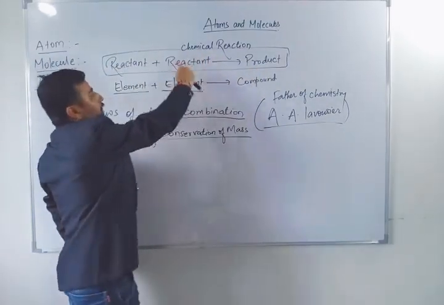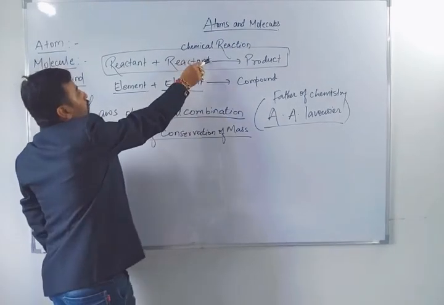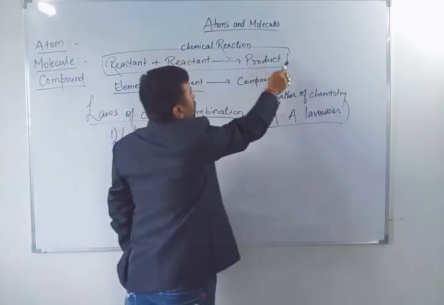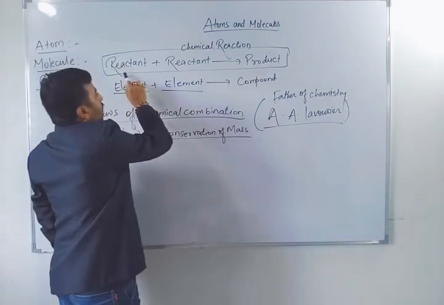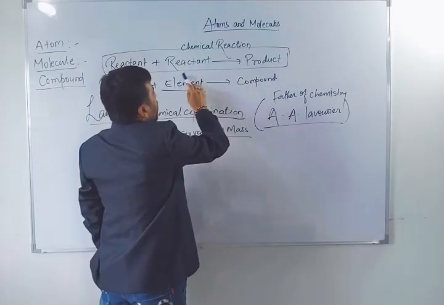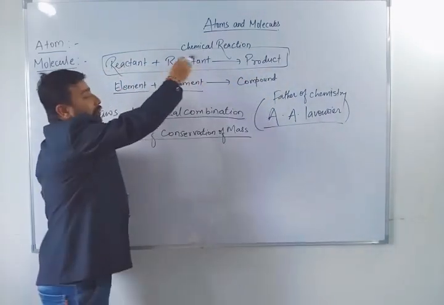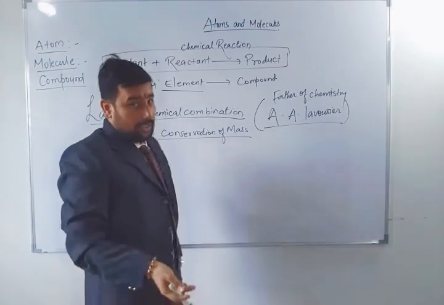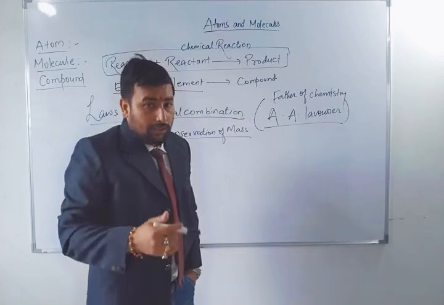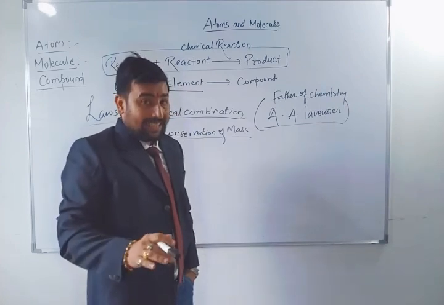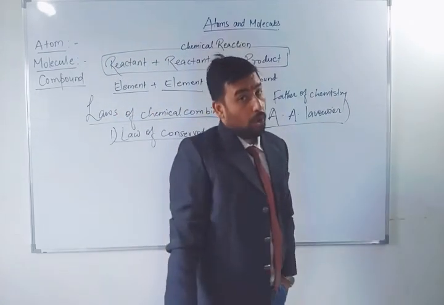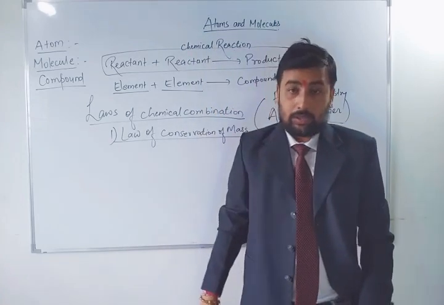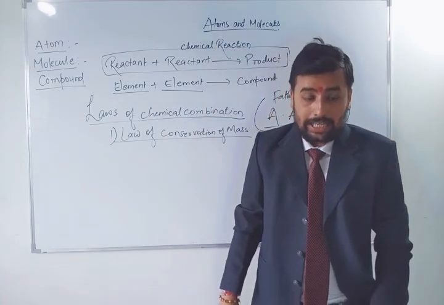What will be the mass of this reactant? Because the total mass of the reactant is equal to total mass of the product, 5 plus x is equal to 20. So x will be 20 minus 5, that will be 15. So remember the way to calculate the law of conservation of mass. Mass can neither be created nor be destroyed in a chemical reaction. That was given by Antoine A. Lavoisier.